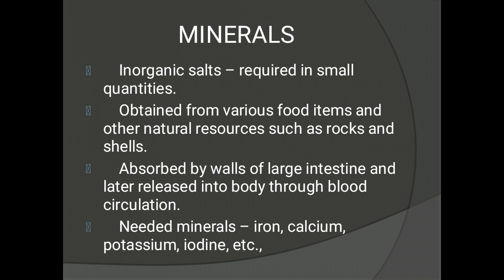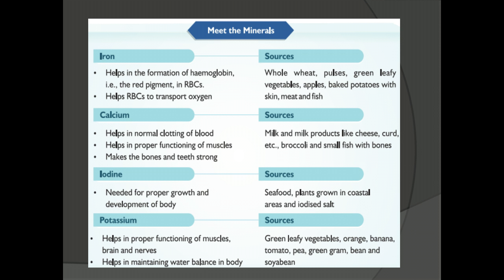These are inorganic salts required in small quantities. They are absorbed by the large intestine, and then released to various parts of the body through blood circulation. They can be obtained from various food items and other natural resources such as rocks and shells. The minerals are iron, calcium, potassium, iodine, etc. And also we saw about the different minerals, right? Very good.